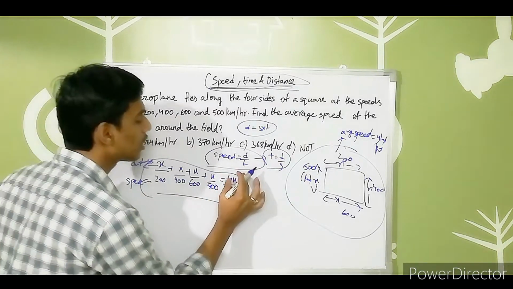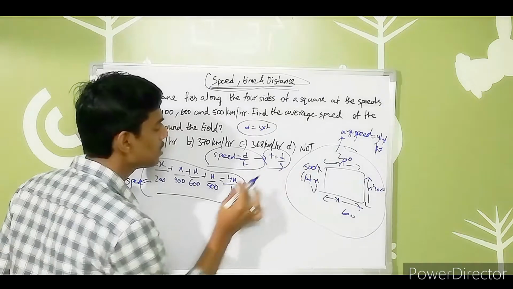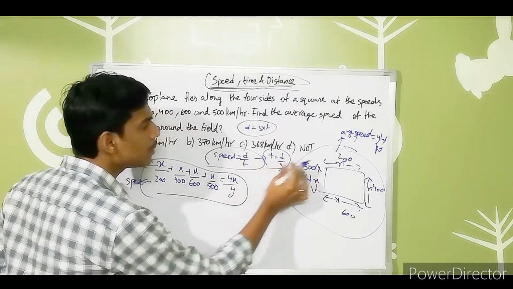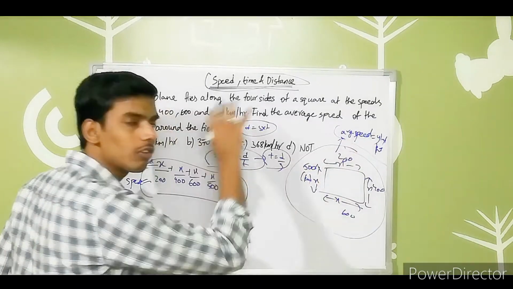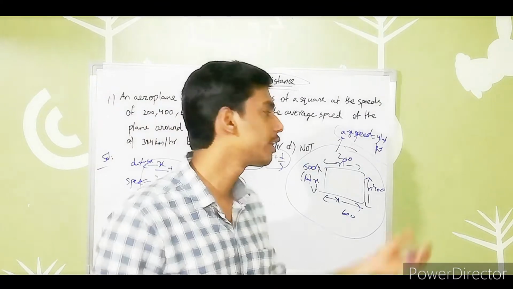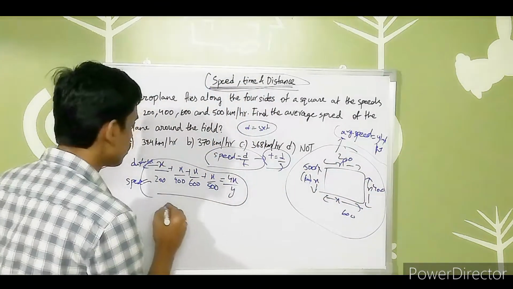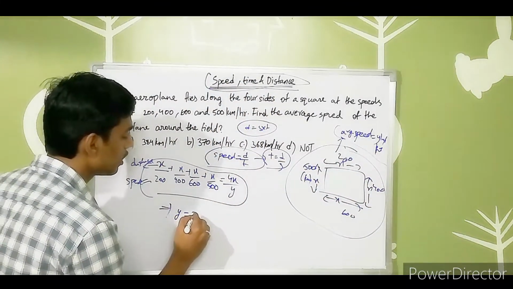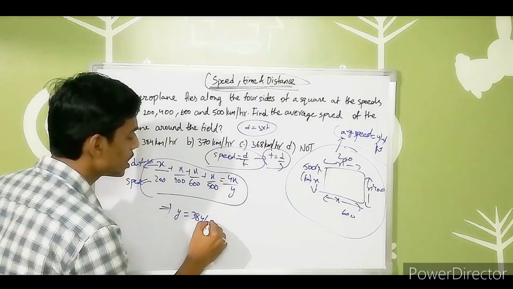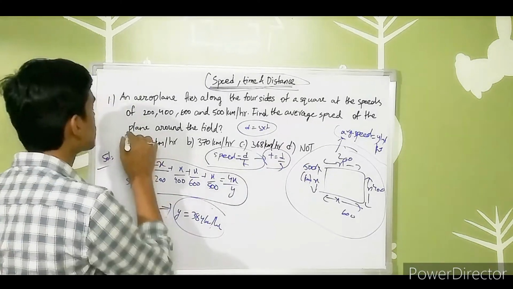Here the total distance is 4x, and the speed is the average speed around the square field that we assumed, y kilometers per hour. So from this you calculate what is required, and you will get the average speed in kilometers per hour. So the option will be A, guys.